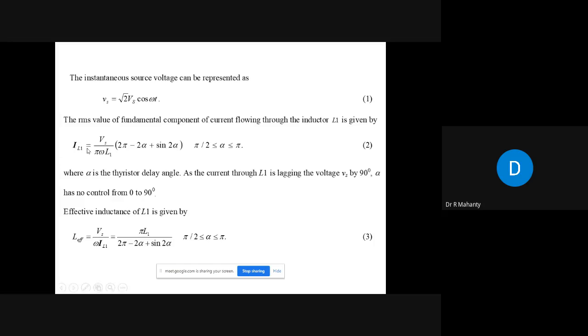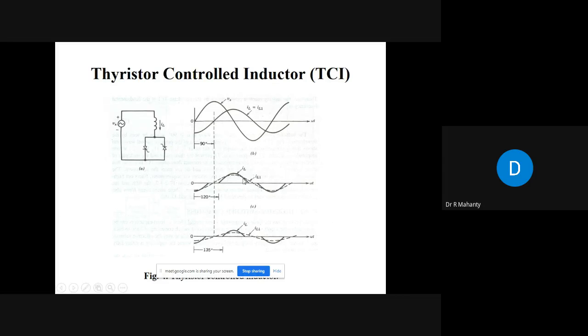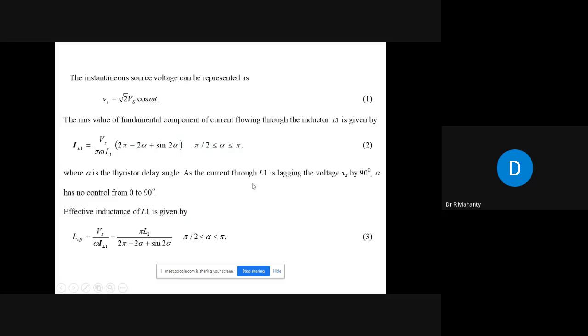If you put this value of IL1 from equation 2 into equation 3, you get L effective is equal to pi L1 divided by 2 pi minus 2 alpha plus sine 2 alpha, where alpha is between 90 degree and 180 degree. So if you change this value of alpha, you are changing this control and this fundamental component, so effectively the L effective value is changing, and how much it will change depends upon the extra value of capacitance that you have put in your circuit.